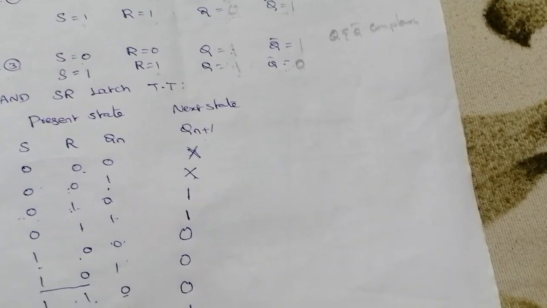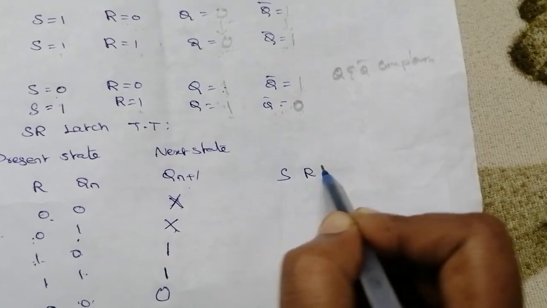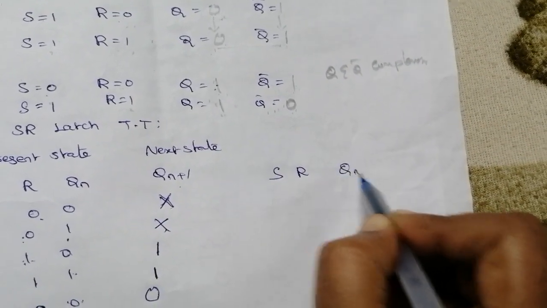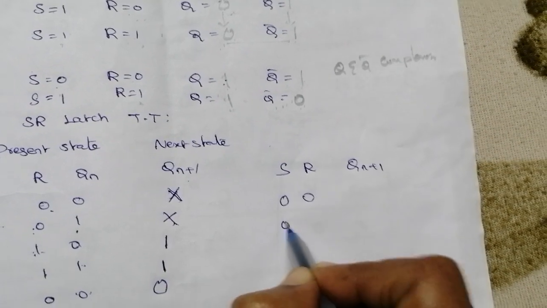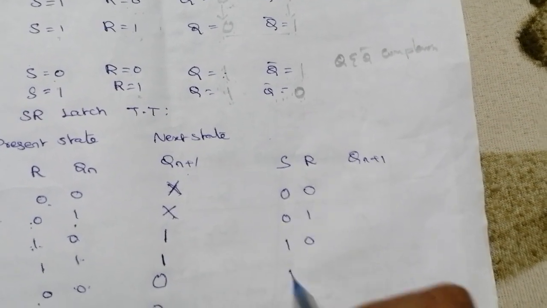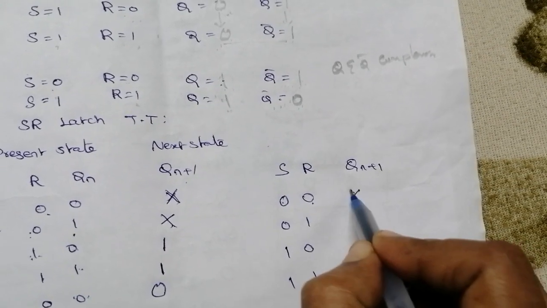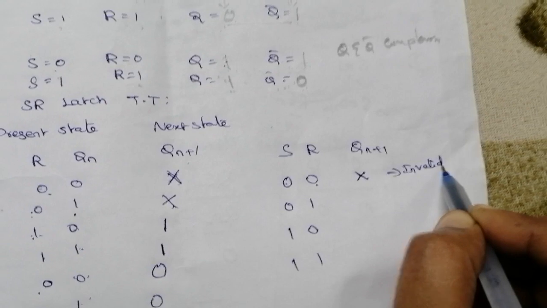So from this observation table, we can finally make it as S R and next state Qn plus 1. Right? This is input, this is output. So 0 0 combination, 0 1 combination, 1 0, 1 1. So 0 0 combination, what happened? Invalid state, which means X. It is an invalid state or forbidden state.